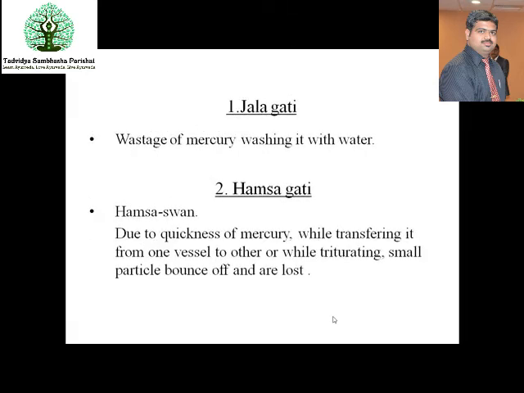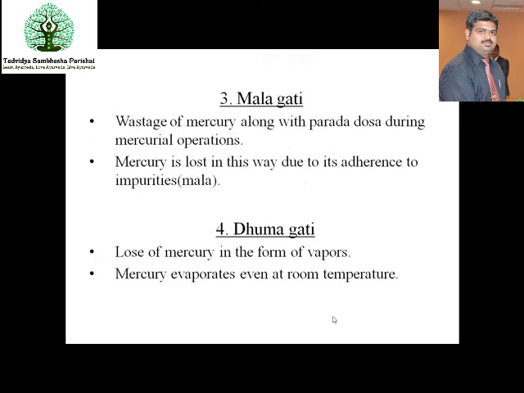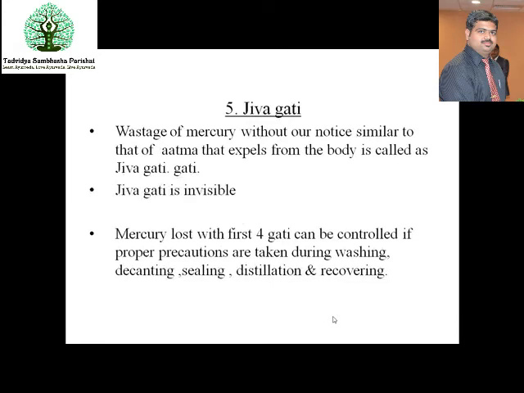We have already completed Malagati, Dhumagati, and Jivagati. One more important point: the mercury lost with the first four gatis can be controlled if proper precautions are taken during washing, decanting, sealing, distillation and recovering.